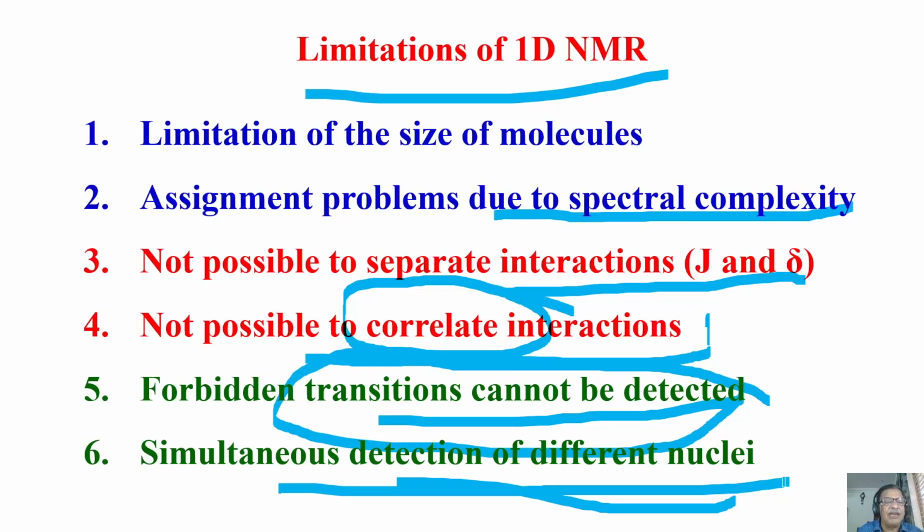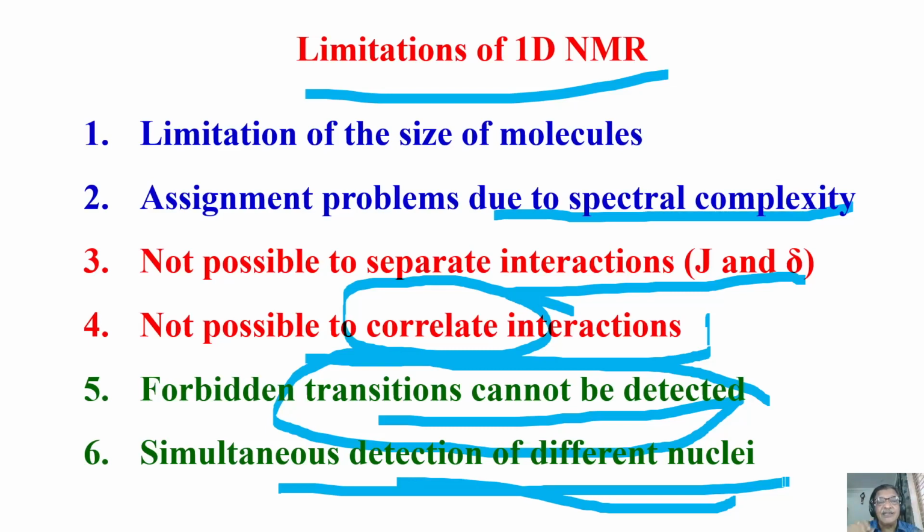I apply a 90 pulse on the carbon channel, bring the magnetization to the XY plane, start decoupling immediately after the pulse and start collecting the signal. You get a decoupled carbon-13 spectrum. But in one experiment, if I want to get the carbon chemical shift and also the proton chemical shift simultaneously, it's not possible. I cannot detect it.